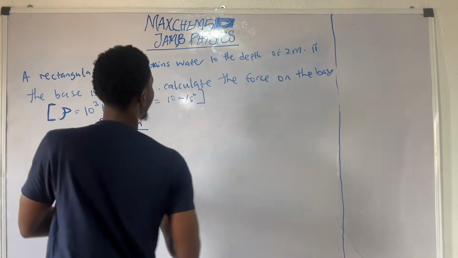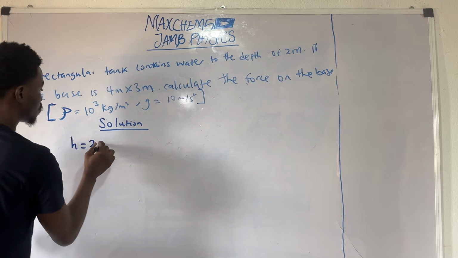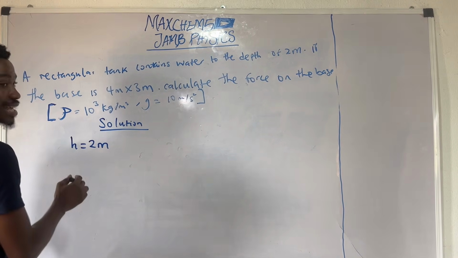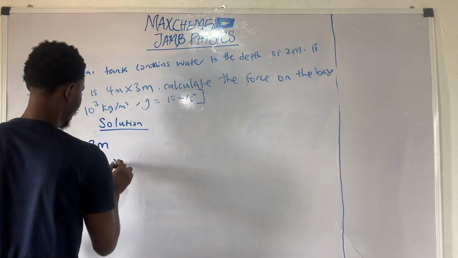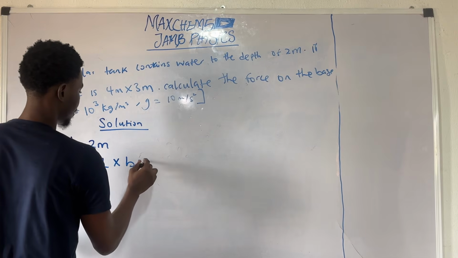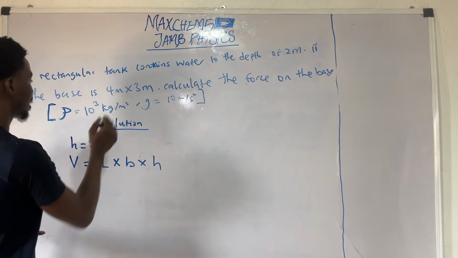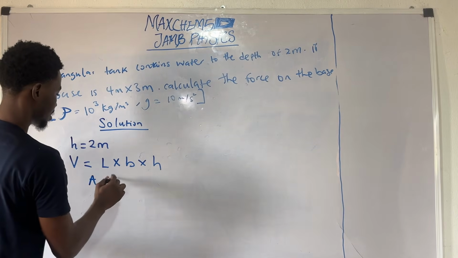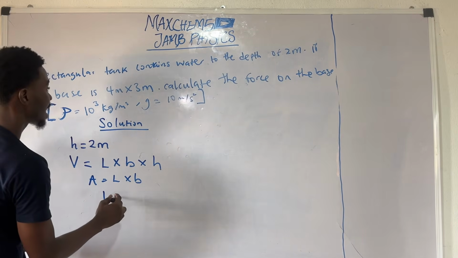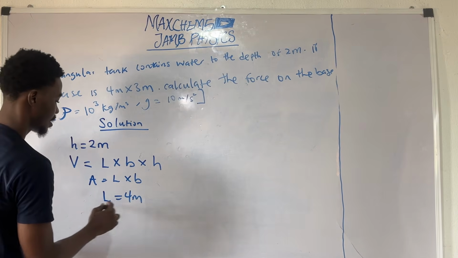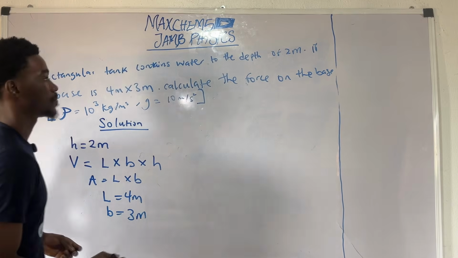First of all, let us write the parameters. So we know that the depth h is given as 2 meters, and the standard form of writing volume is the length by the breadth by the height. And from what we have here, we know that the area is just the length by the breadth, which implies that the length is 4 meters and the breadth or the width is 3 meters.